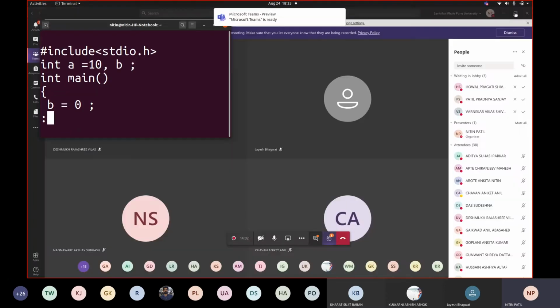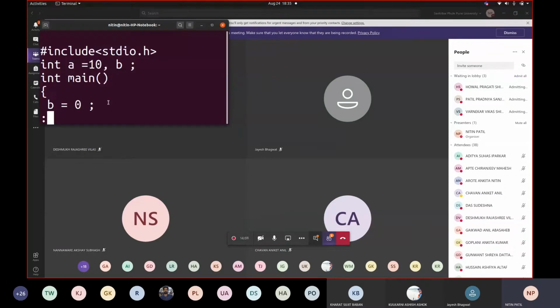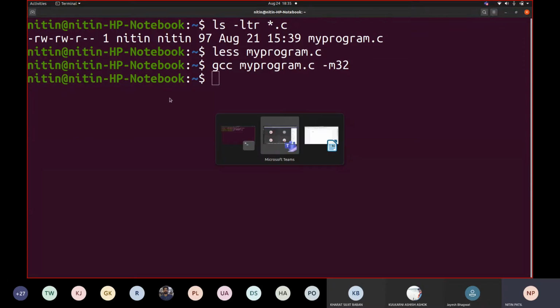If we try to translate this code, I write gcc my program dot c, and we will always make use of this dash m32 option. Ultimately it generates an executable.